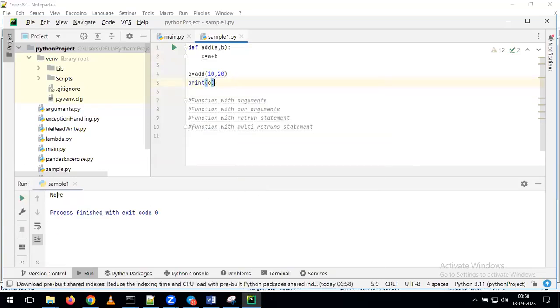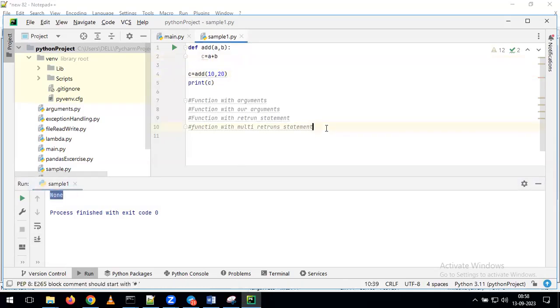So it is giving the output as None. What is the reason? You are calling the function, and it goes to your definition. But tell me, from the definition, are we returning any value? We are not returning any value. If you are not returning any value, then c won't be able to take any value. For that reason, it is taking the value called None.